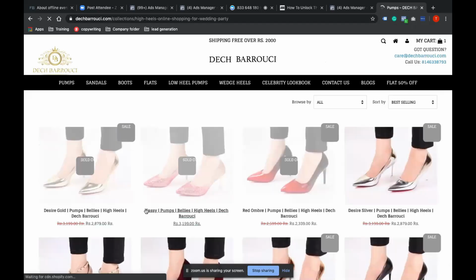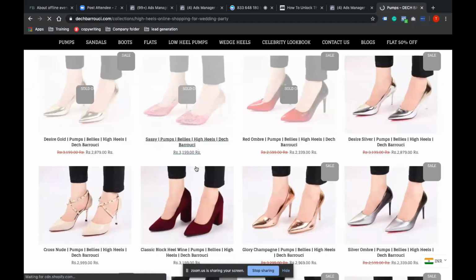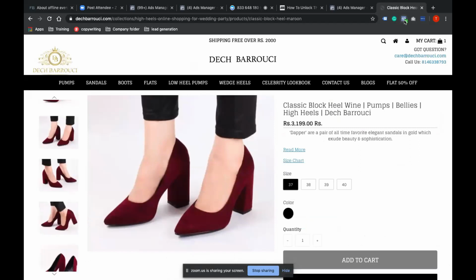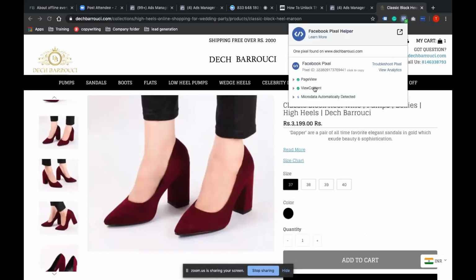I'm doing this for those who are new to this. I know most of you who have already run campaigns know this stuff. It's just that I want to make sure most of you get maximum value. So this is view content.